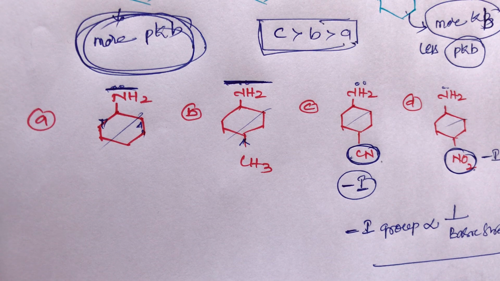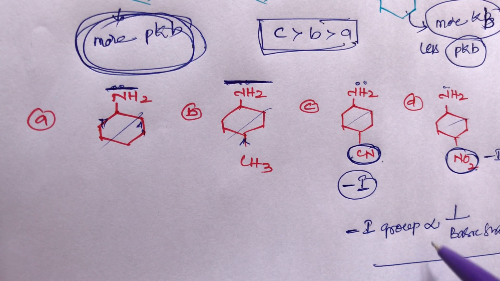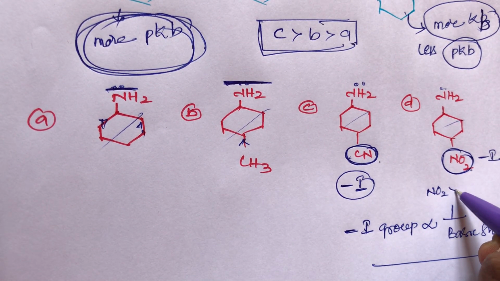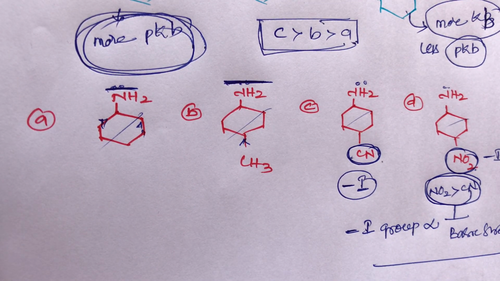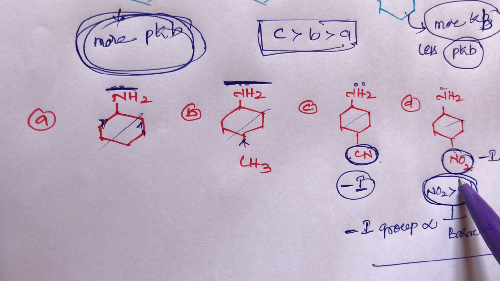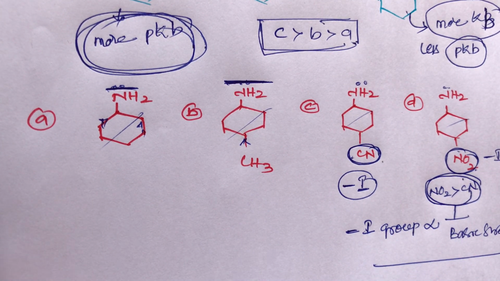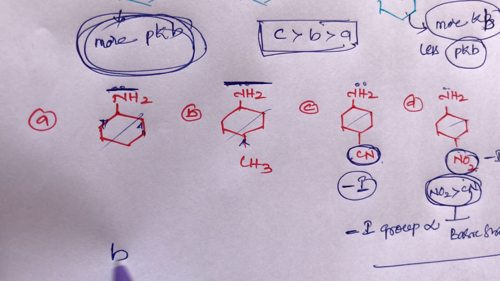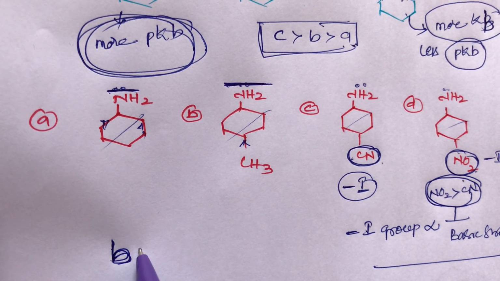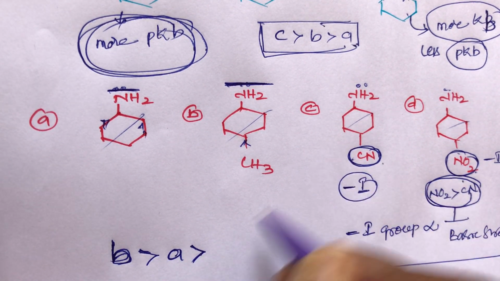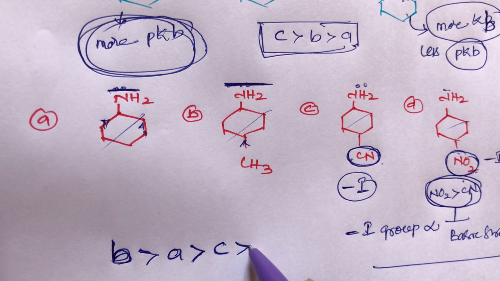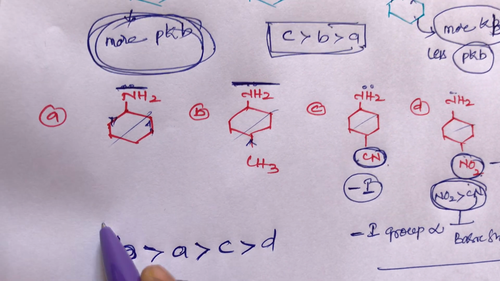Out of these two, which one has more basic strength here? NO2 is the strong withdrawing group, NO2 is greater than cyanide, so that's why D compound has the least basic strength. So out of these four, which one has more basic strength? B compound is more basic than A compound, A compound is more basic than C compound, and C compound is more basic than D compound. This is the order, student.